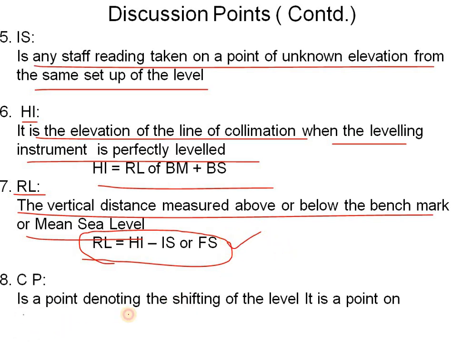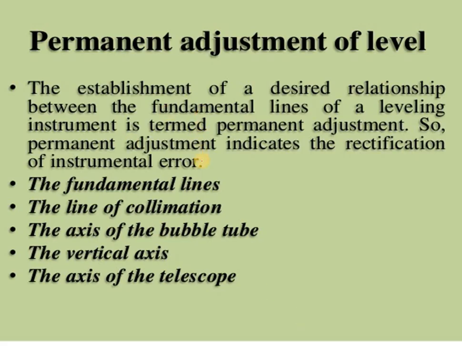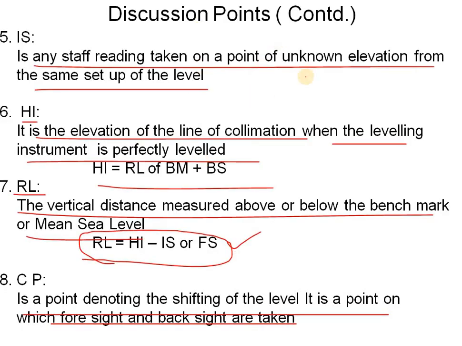And change point is a point denoting the shifting of the level. It is a point on which foresight and backside are taken. These are the important discussion points we have discussed today. These technical terms are very important for your leveling processes. Intermediate sight points come only whenever we need to take extra points. So in all cases they will not come.